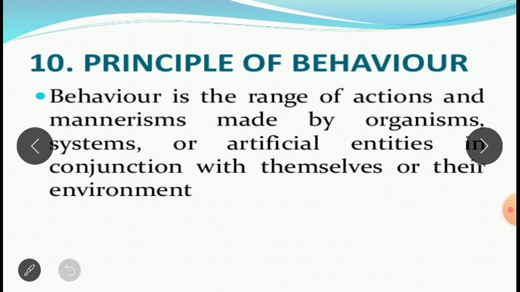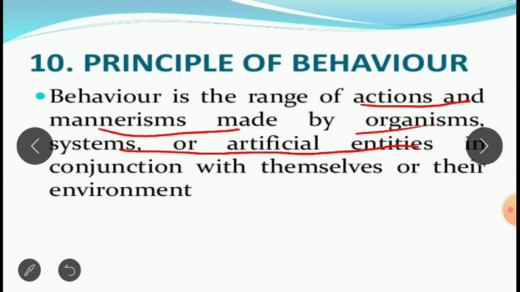So behavior is the range of actions and mannerisms made by organisms, systems, or artificial entities in conjunction with themselves or their environment. So there is a way in which organisms interact with other organisms, artificial entities, or the surrounding environment. That is the principle of behavior.